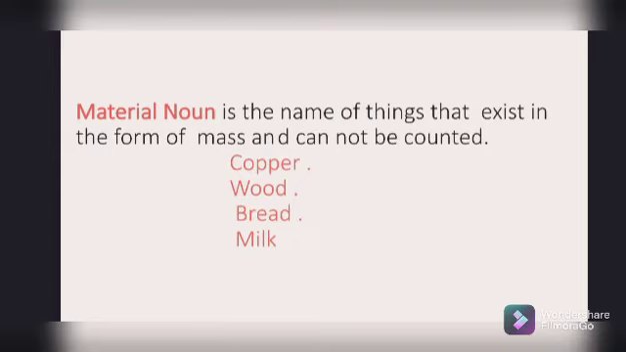Now it's a turn of material noun. Material noun is the name of things that exist in the form of mass and cannot be counted. You know very well, the materials are found in the earth and they cannot be counted and they are always found in a form of mass. That's why they belong to the material noun. The examples are given here like copper, wood, bread, milk. All these non-living things belong to the material noun.